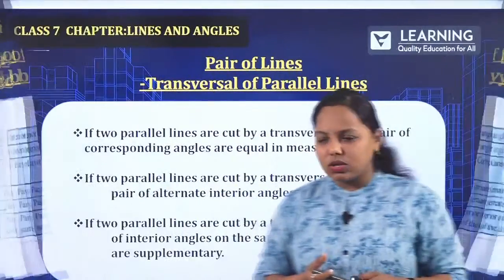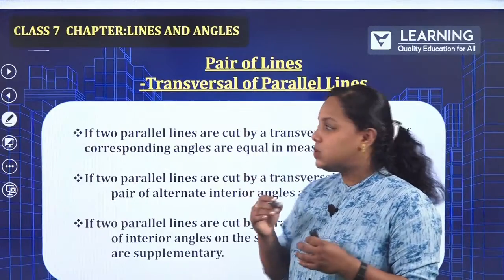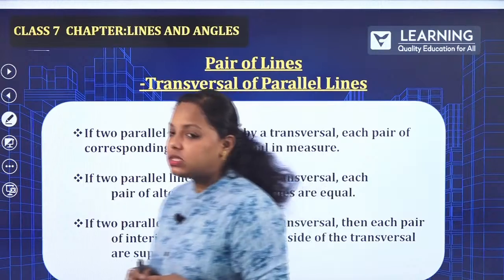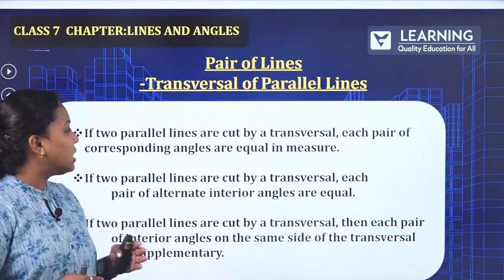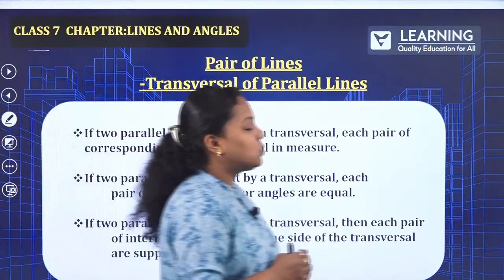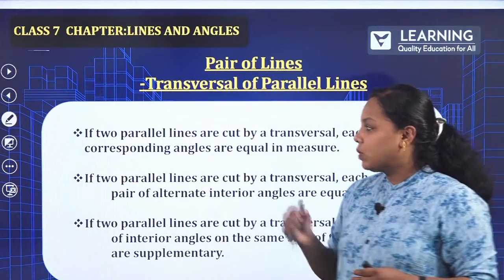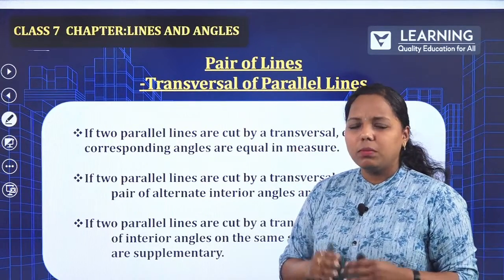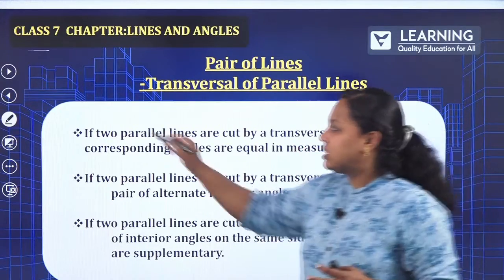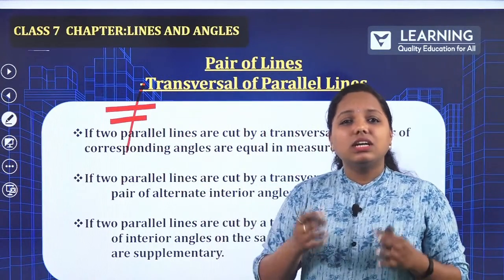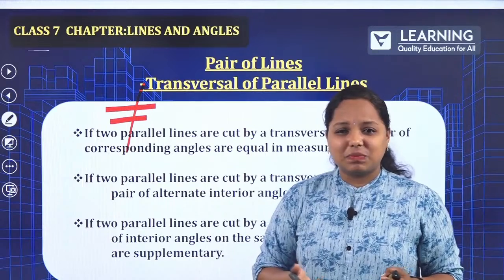How about the next concept? That is the last one, transversal of parallel lines. What is transversal of parallel lines? It is nothing but if two parallel lines are cut by a transversal, each pair of corresponding angles are equal in measure. Ma'am, what is this exactly? Easy method. Since two lines are being cut, when you measure this one, it is equal. That is what it means.